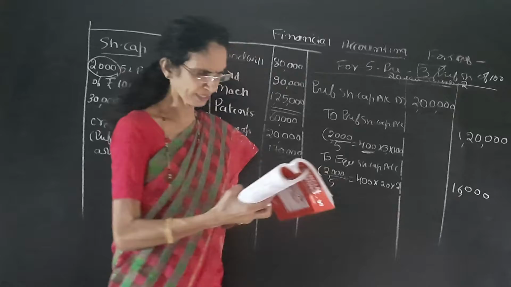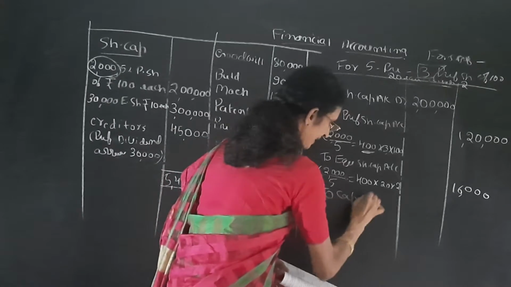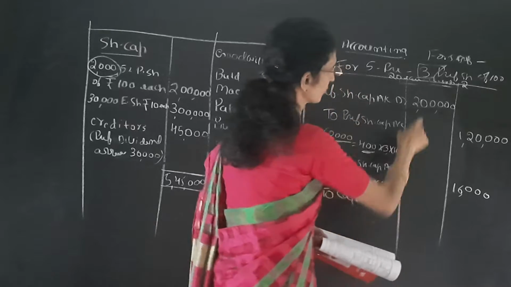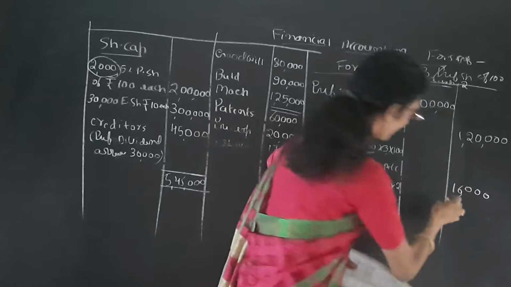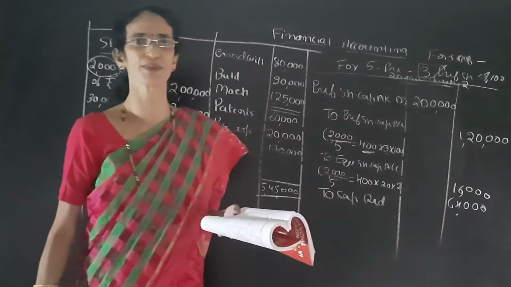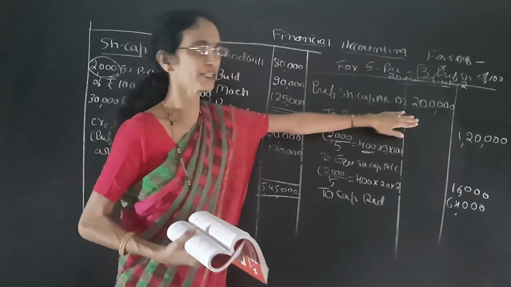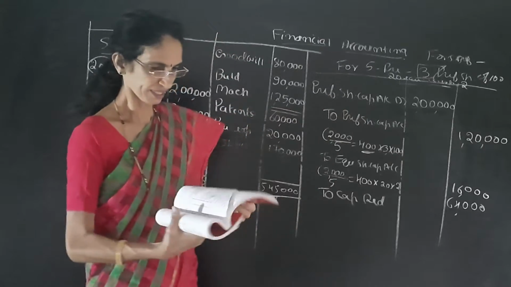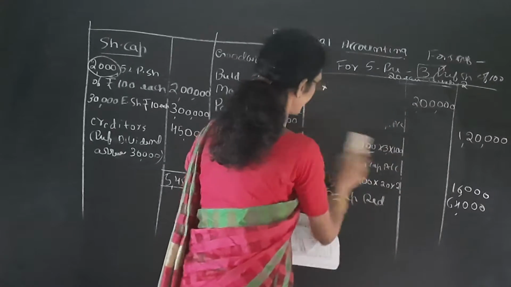16,000, and the remaining balance should be transferred to the capital reduction account. So 2 lakh minus 1 lakh 20, that is 80,000, minus 16,000, we get 64,000. This 64,000 should be transferred to the capital reduction account. This is relating to preference shares. Next entry, we can see the next entry.